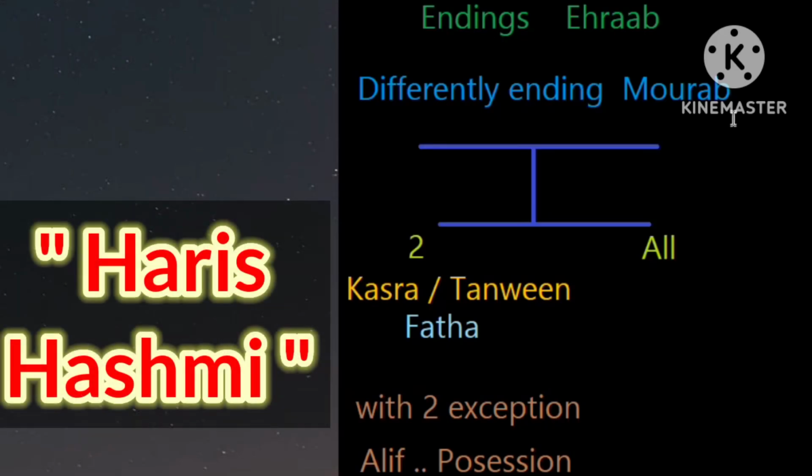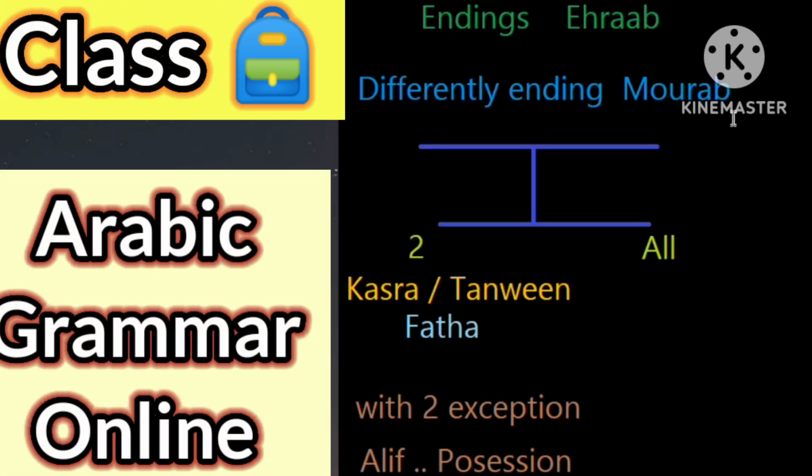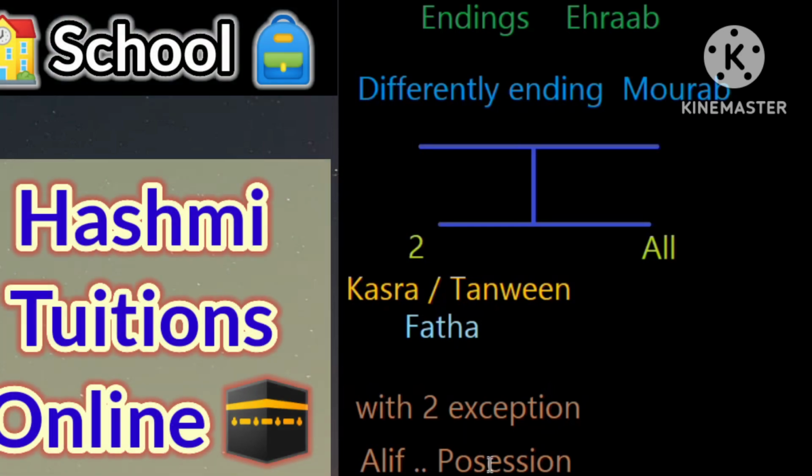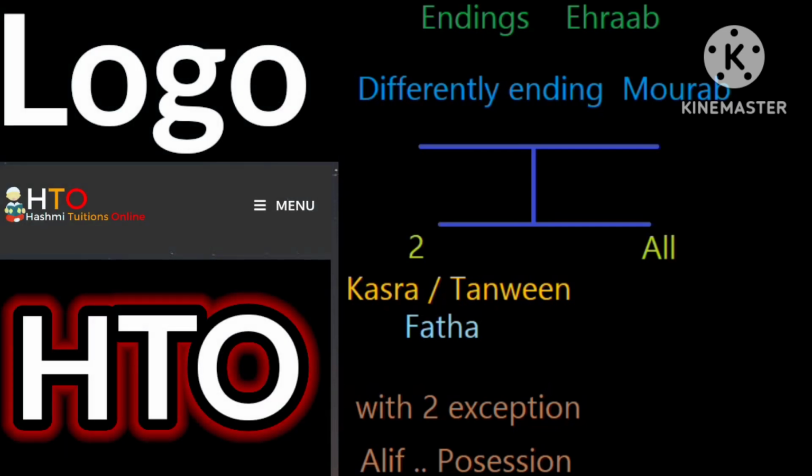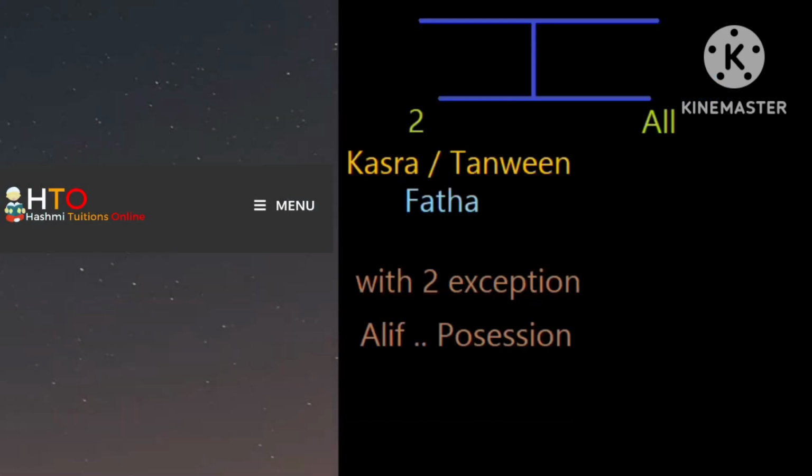Tanween and kasra are not read on them, with two exceptions. Two cases are exceptional: alif lam and tanween. If alif lam enters such words, or in the case of possession, then this rule is not applied. Fine, kasra will be read.